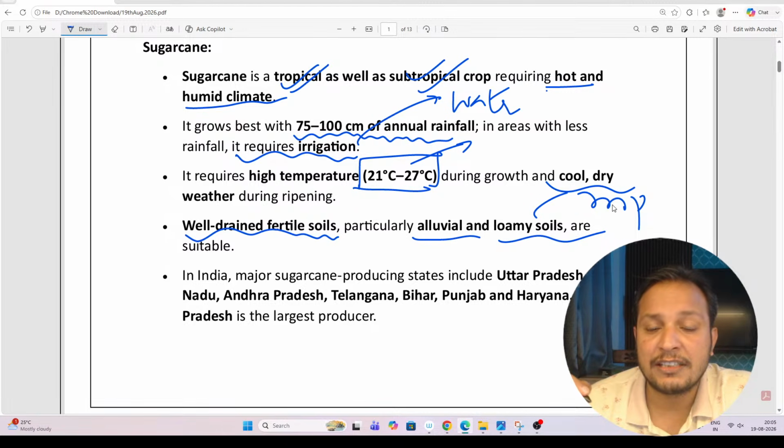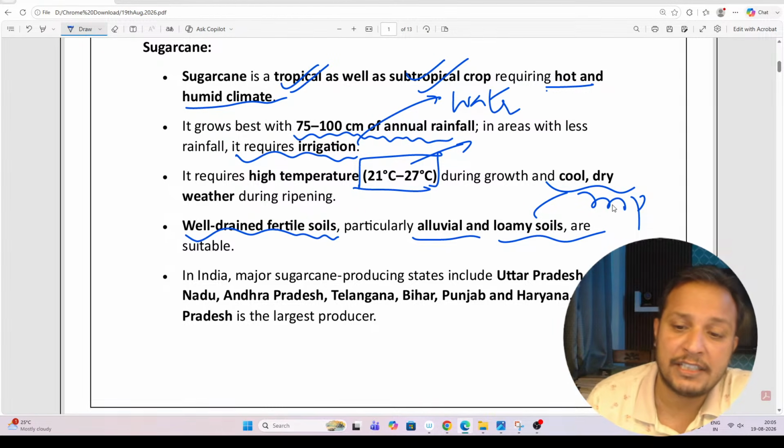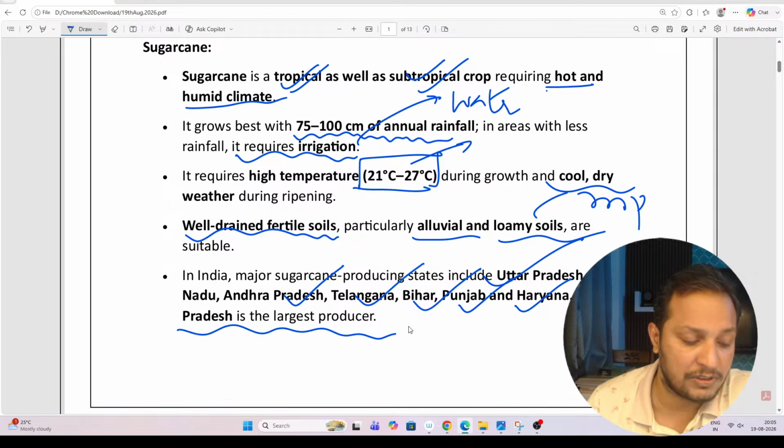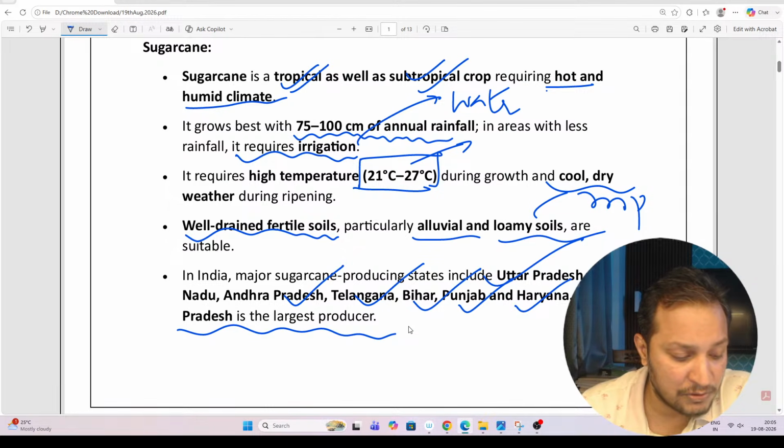Which are the major producing states of sugarcane? We have Uttar Pradesh, Tamil Nadu, Andhra Pradesh, Telangana, Bihar, Punjab, Haryana. Uttar Pradesh is the largest producer, guys.